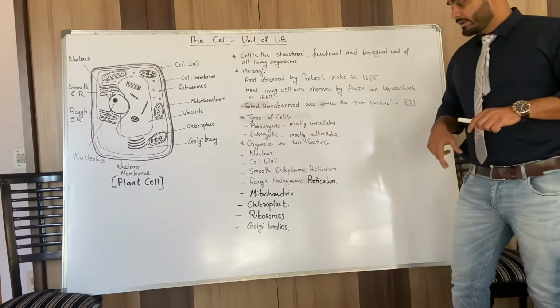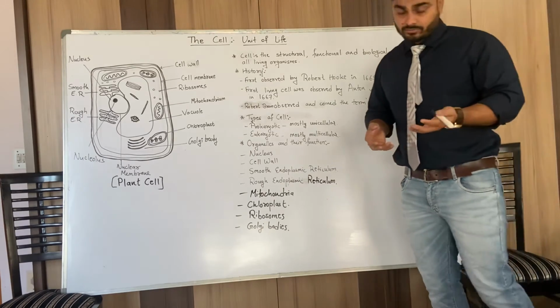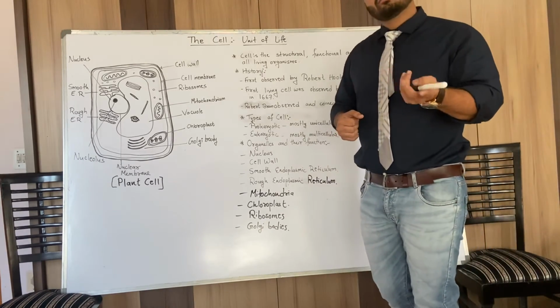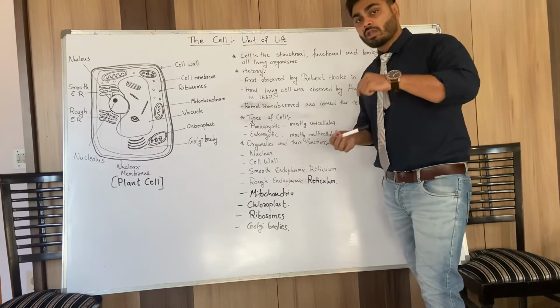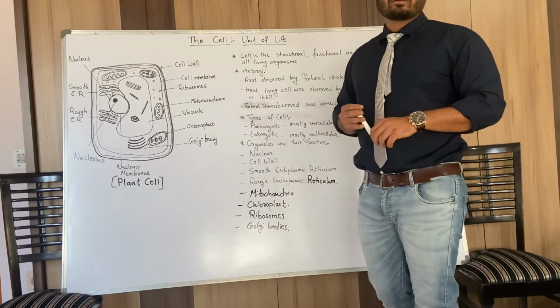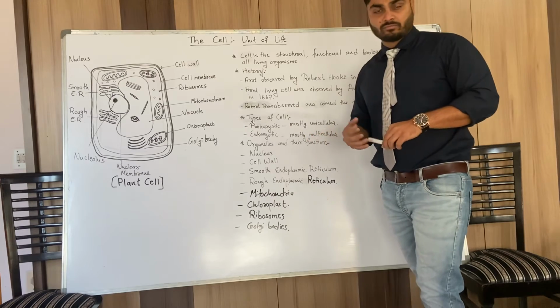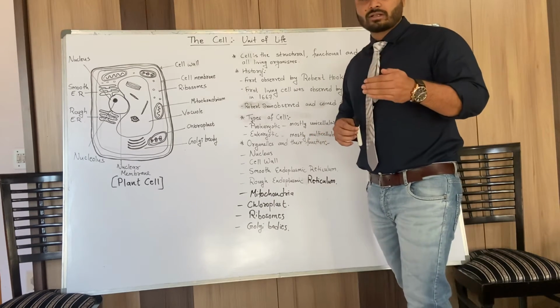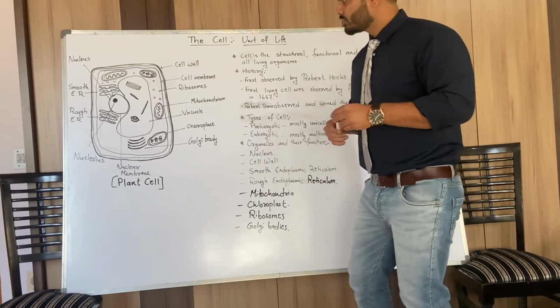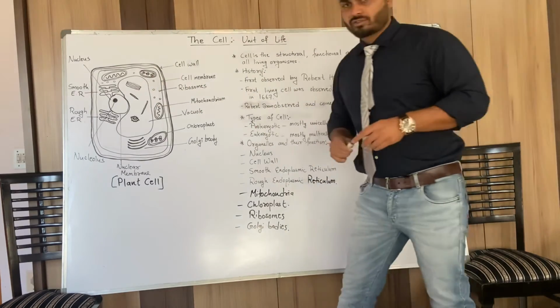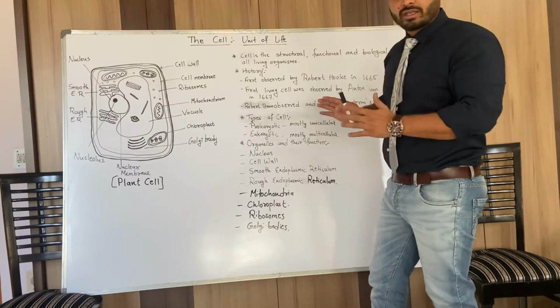Third one is the endoplasmic reticulum. The endoplasmic reticulum is of two types: smooth endoplasmic reticulum and rough endoplasmic reticulum. The smooth endoplasmic reticulum is named so because of its smooth texture when we observe it under the microscope.